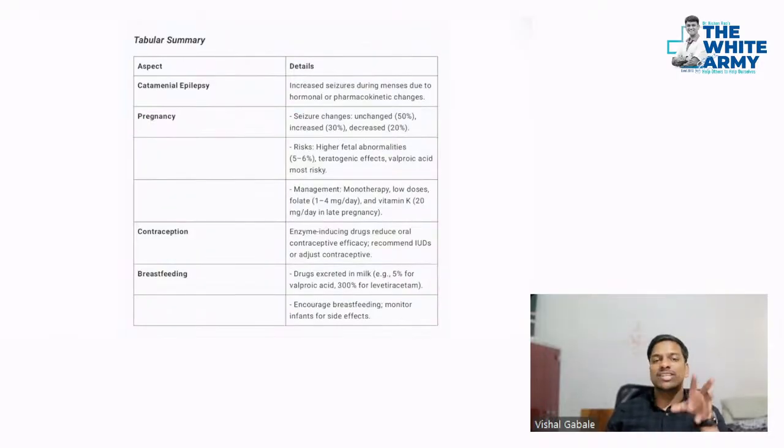And there are some special scenarios also. For example, catamenial epilepsy, where you can have the epilepsy during the menstrual cycle. During pregnancy also, seizures are unchanged in 50%, increased in 30%, and decreased in 20%. That can lead to higher fetal abnormalities. So management has to be mostly monotherapy in these cases, and you have to give folate and vitamin K to avoid complications.